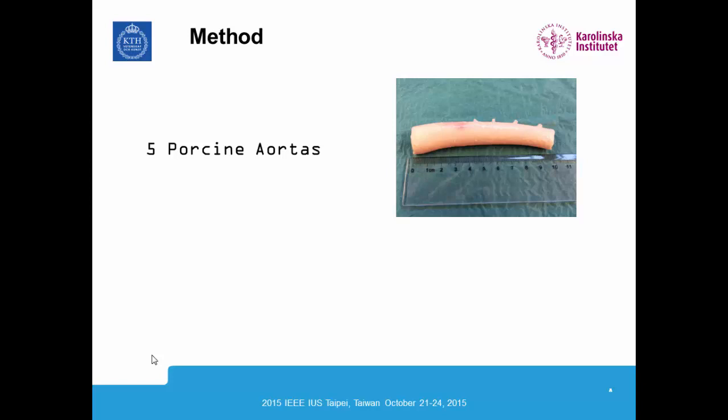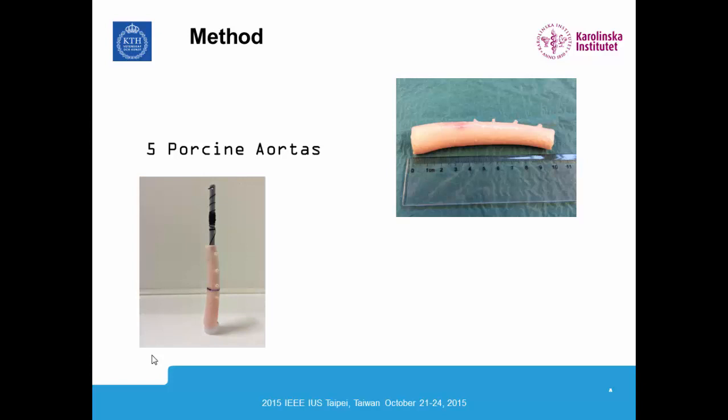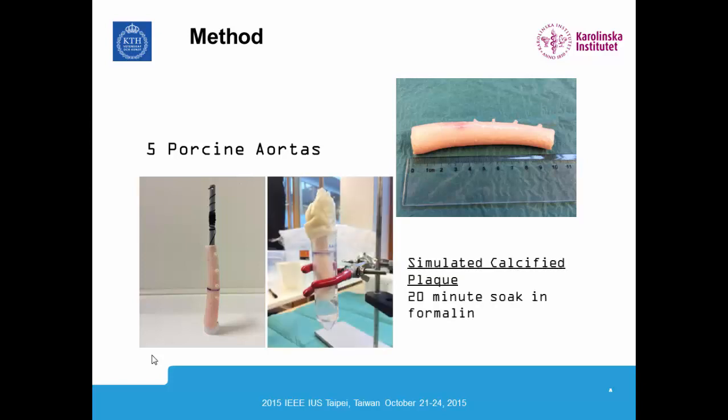In this study we had 5 porcine aortas, and we were trying to mimic the human carotid artery with these aortas, and the pigs we used were Swedish Yorkshire pigs. They were very small. And the dimensions of the vessel were approximately the same as the human carotid artery. So we wanted to create a simulated plaque. We marked the midpoint of the artery, and we placed this pole through it, and then we soaked half the artery in formalin for 20 minutes to create a simulated calcified plaque.